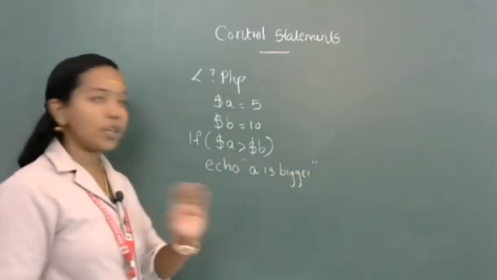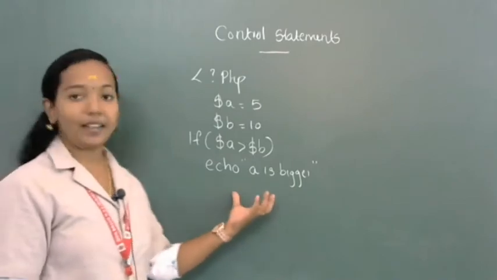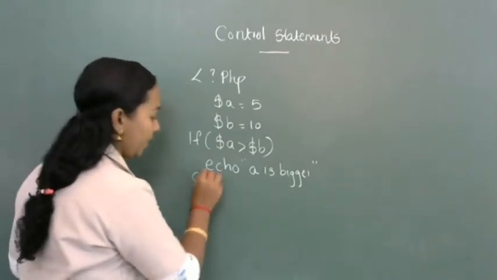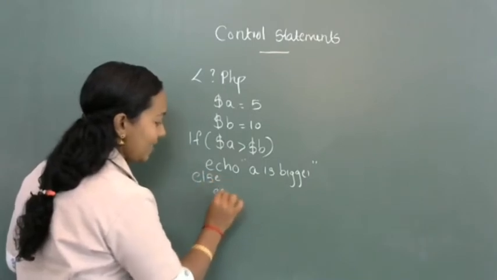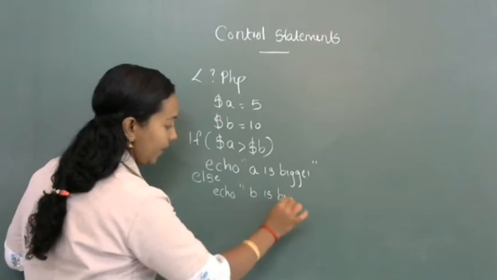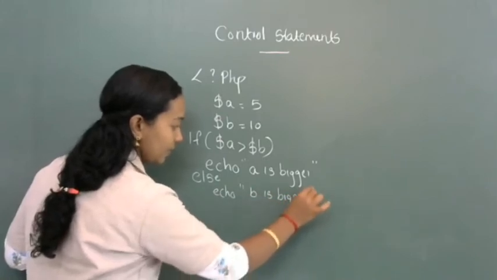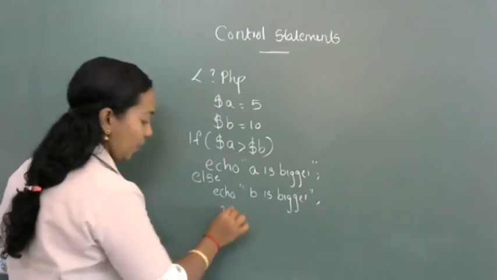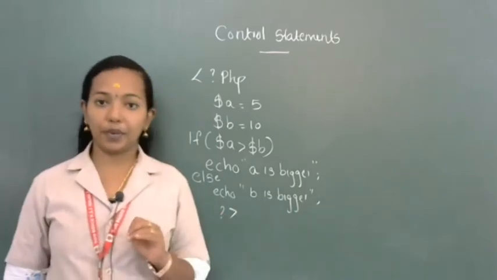If we are using only the if statement, then we can write like this. If else is present, then after if we can write like this, else echo B is bigger. Okay, like that. Then after that, close the PHP program. Clear?